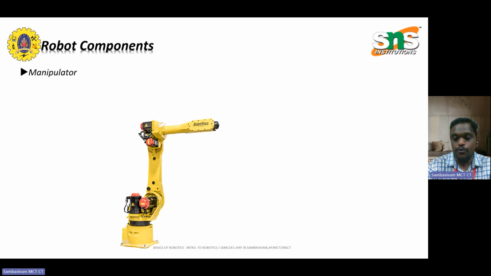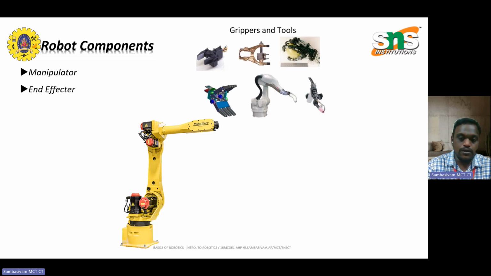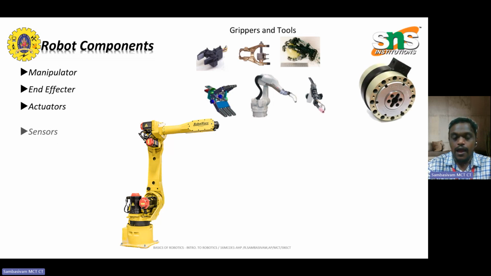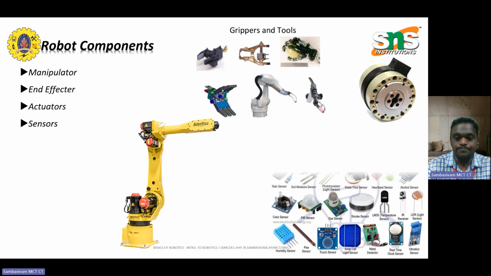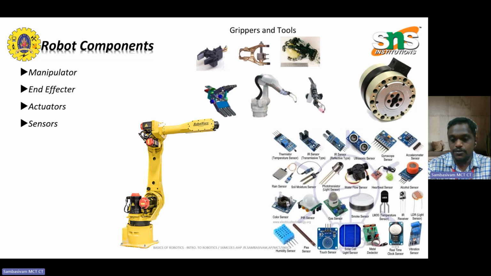So the different types of robot components. The first one is the manipulator. The second one is the end effector, where the grippers, tools, or the actions to be performed are kept. The actuators perform the tasks, and sensors give the feedback on what has to be done and what should not be done. There are different types of sensors used in robots, which are listed below.